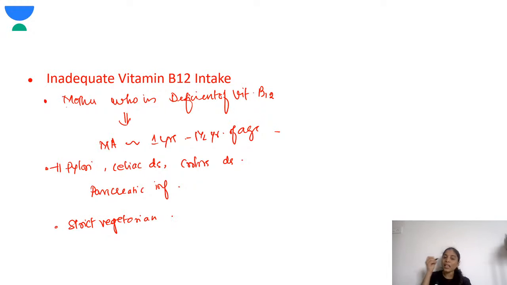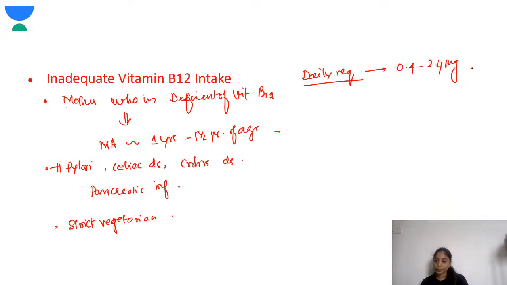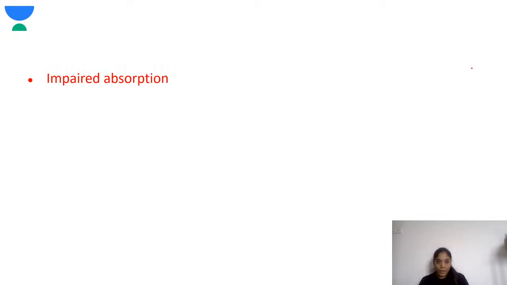Okay, so as I've told you, like folic acid, even vitamin B12 transfers through the placenta to the fetus, and as a result these children will not present with vitamin B12 deficiency at birth. So there is a storage. So by the time of 6 months to 1 year, they might present with vitamin B12 deficiency. The daily requirement for vitamin B12 is 0.4 to 2.4 microgram. Okay, so remember this.